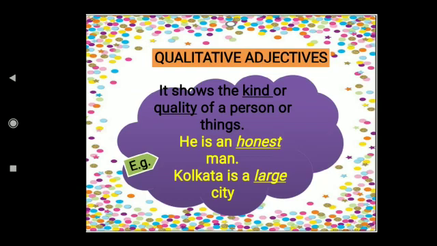Next, see the second example. Kolkata is a large city. Kolkata is a place, right? It's the name of the place, a noun. And what kind of city is it? It is a large city. So whether it's a person or thing, if it talks about the kind or quality of a person or thing, then it is called a qualitative adjective. Do you understand what qualitative adjectives are? They talk about the quality of a person or thing.